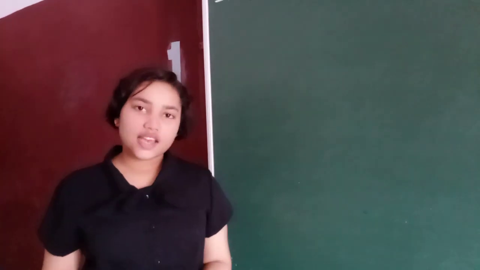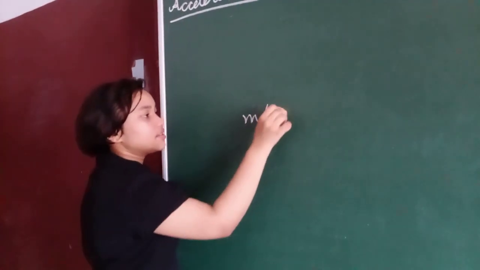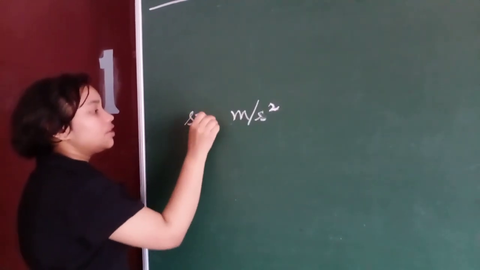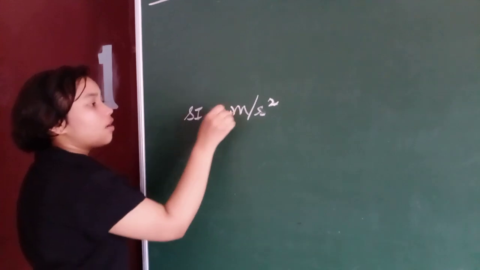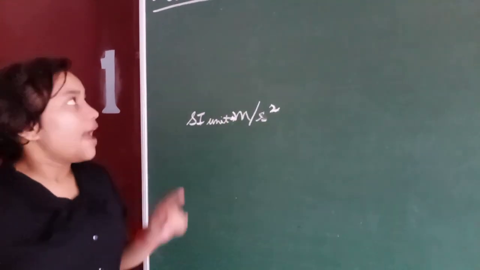The SI unit of acceleration is meters per second square.